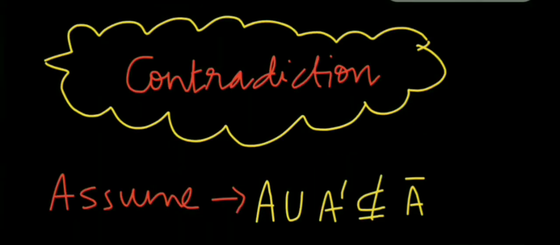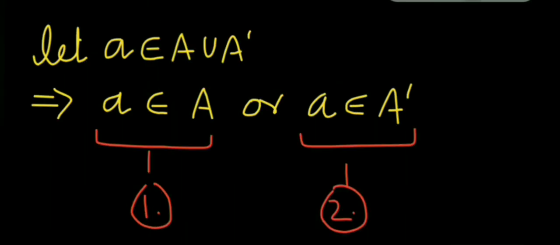Now let us come to the second part of the theorem, in which we will show that A union A prime is a subset of closure of the set A. In this part, we will use the contradiction method. We will first assume that A union A prime is not a subset of closure of A, and we will show that this is a contradiction and our aim will be proved.